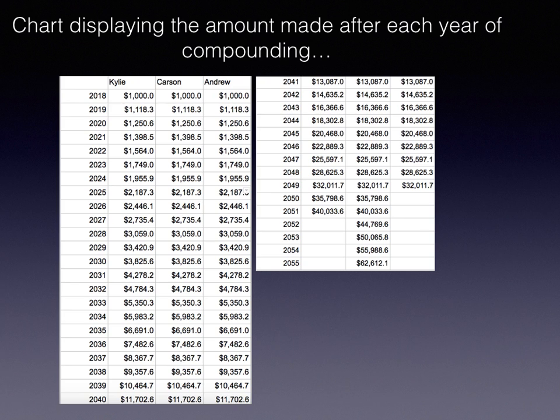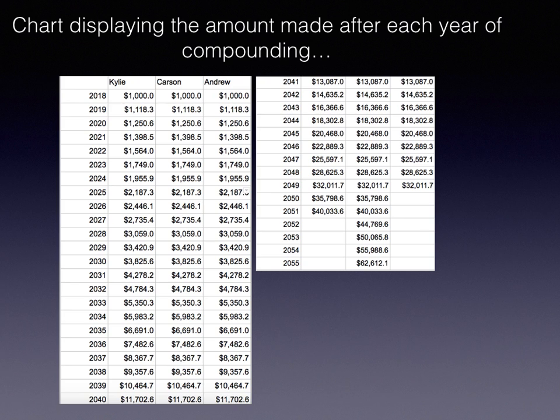As you can see, all of our money increases at the same rate, but as time goes on, the values begin to increase far and far more than they did at the very beginning. So at the very end, when my money gets cut off and my older brother's money gets cut off, is when you see the numbers jumping by thousands every single year. And the difference between when my older brother's money gets cut off to when my younger brother's money gets cut off, in just those 6 years, is over $30,000. But if it was 5 years at the very beginning, it would be like $500.